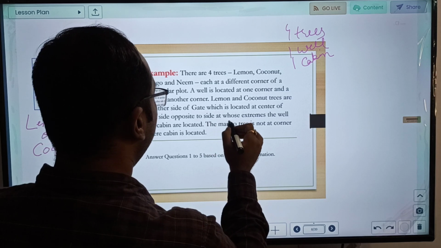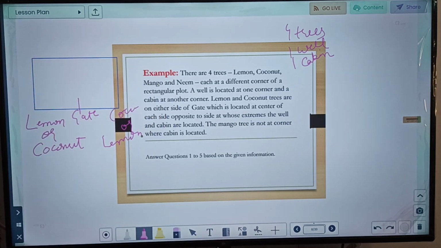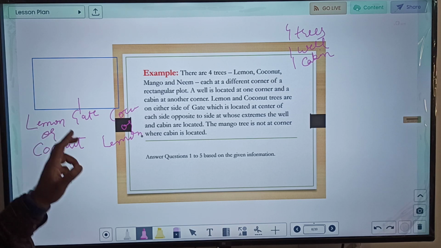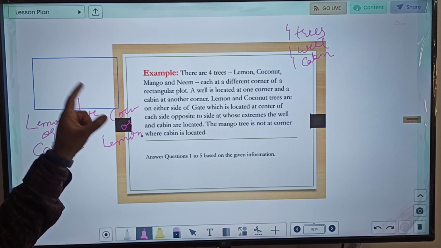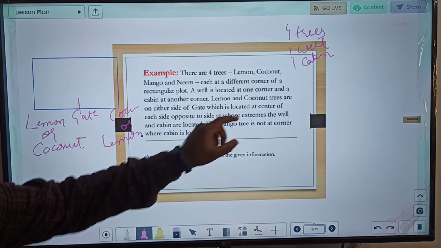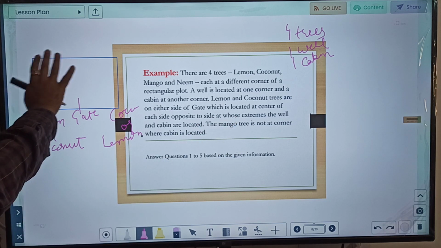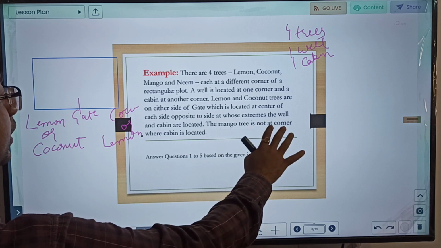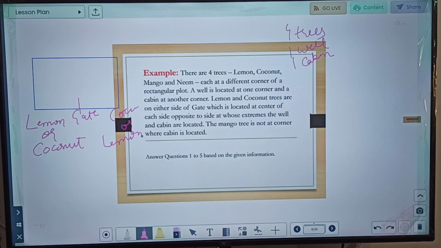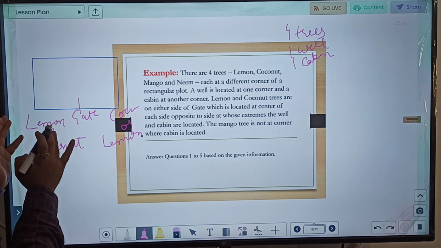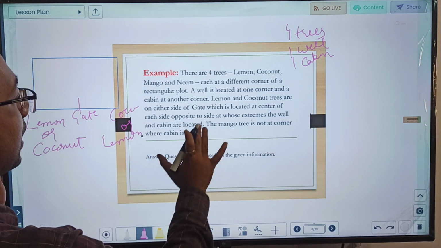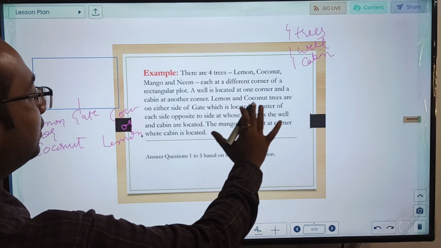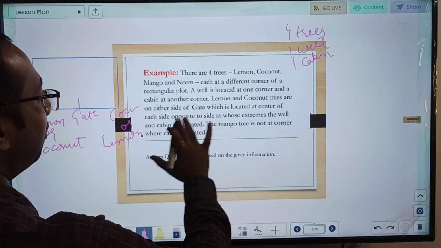Each side is opposite to the sides at whose extremes the well and cabin are located. Lemon and coconut trees are on either side of the gate which is located at the center of each side, opposite to the side at whose extremes the well and cabin are. So basically well and cabin are located somewhere over here, because this is what it is saying. Mango tree is not at the corner where the cabin is located. So this is another constraint which is given. So if we draw this as gate, lemon, coconut, coconut, lemon, what are we given? We are given another thing, that on the opposite side there are well and cabin.